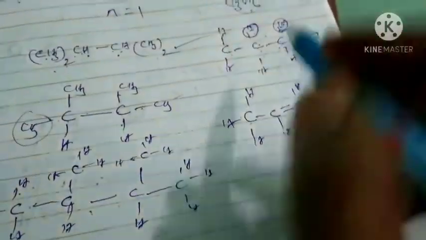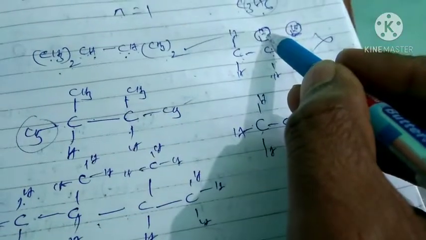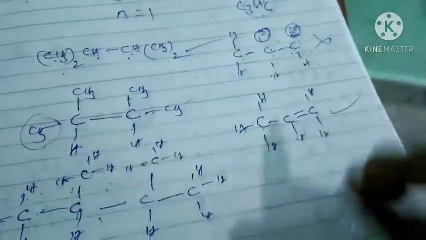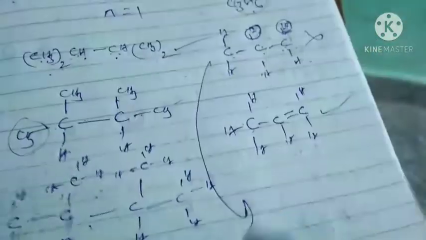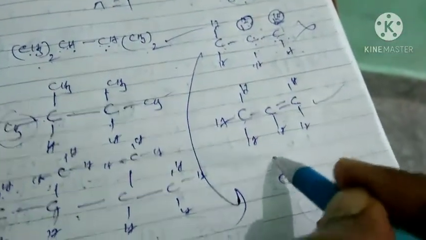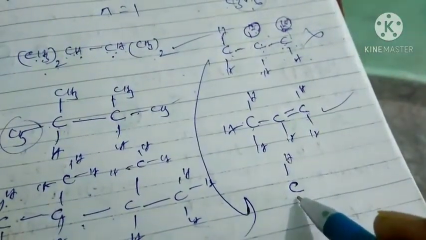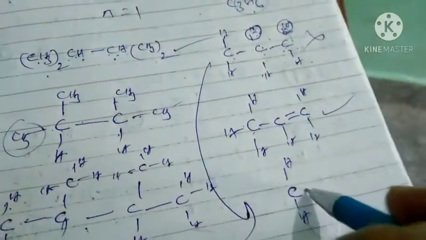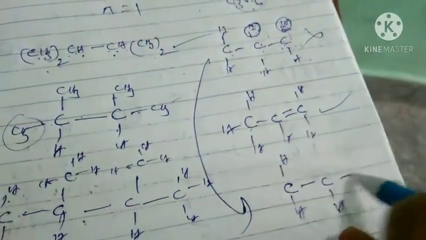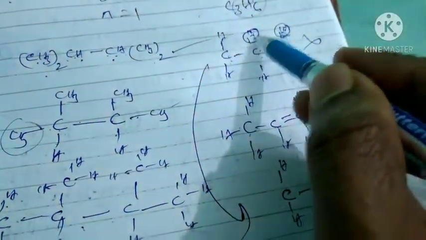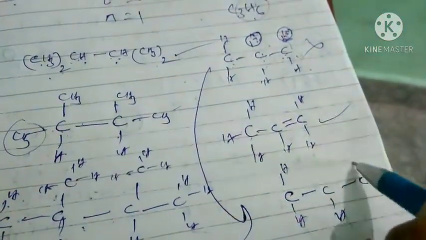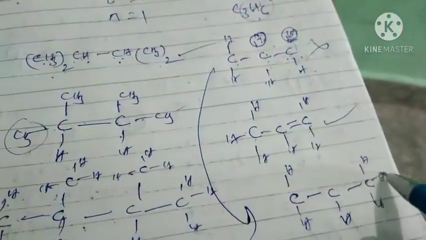Or you can write this structure also. Suppose this hydrogen is transferred to this carbon, then what happens? This compound becomes CH, central carbon CH. Now I am transferring this hydrogen from here to here, then that CH2 becomes CH3.